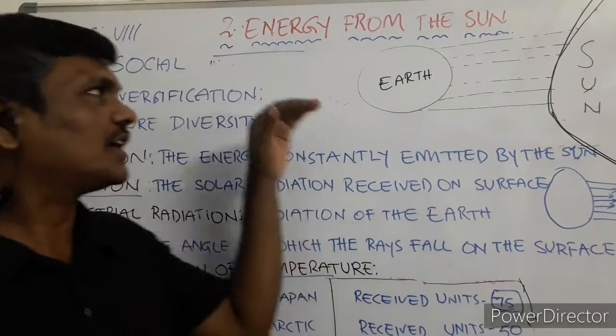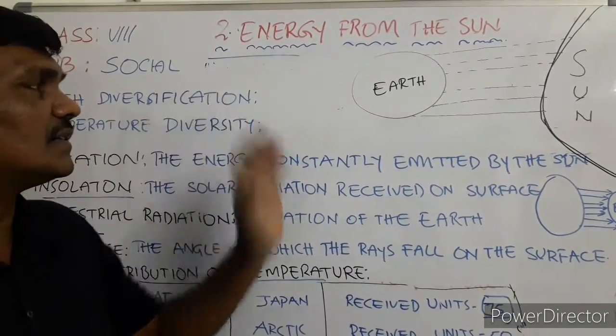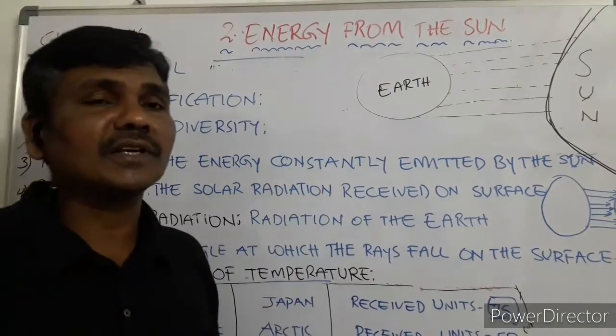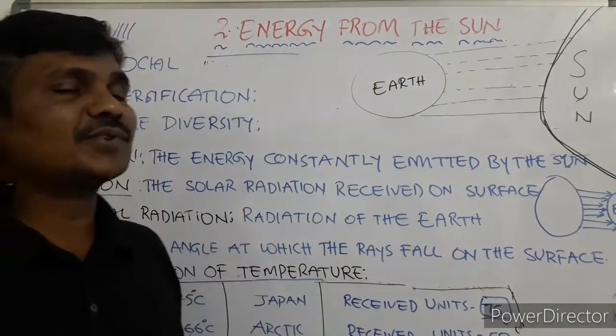Today we learn the 8th standard lesson, Energy from the Sun. The lesson number is two. Here the sun is the primary source of energy.